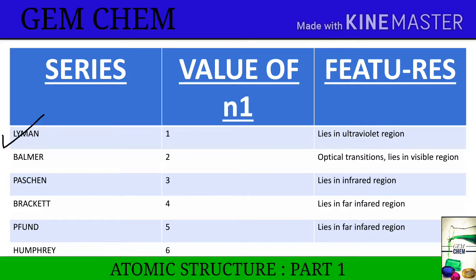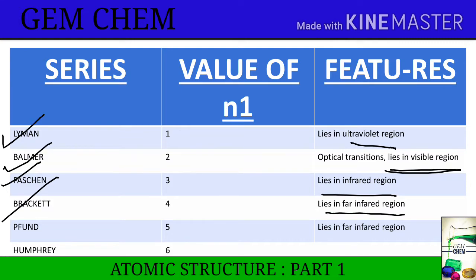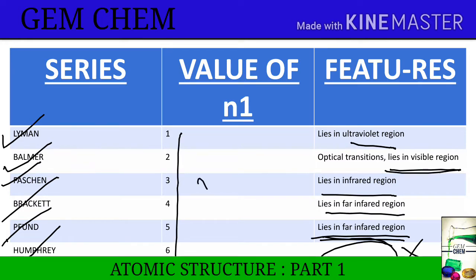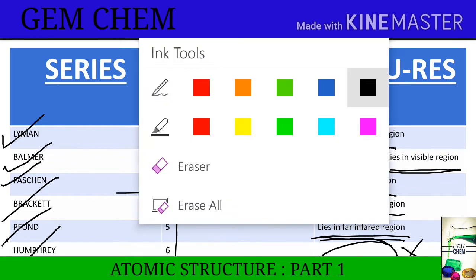Lyman series is observed in ultraviolet region. Balmer series is observed in visible region. Paschen is observed in infrared region. Brackett is observed in far infrared region. Pfund is observed in far infrared, and Humphreys again after that. This part is not necessary because up to here it comes. Now these are the values of n1 in that formula which I have already shown you.